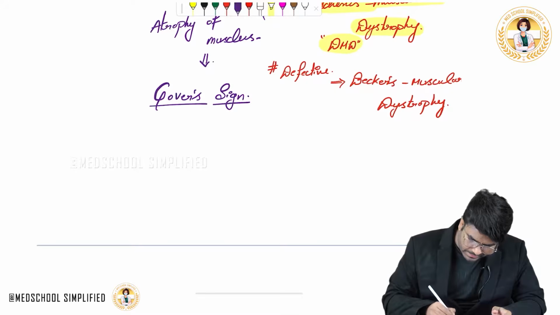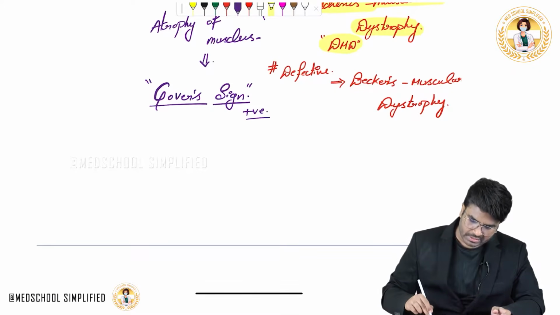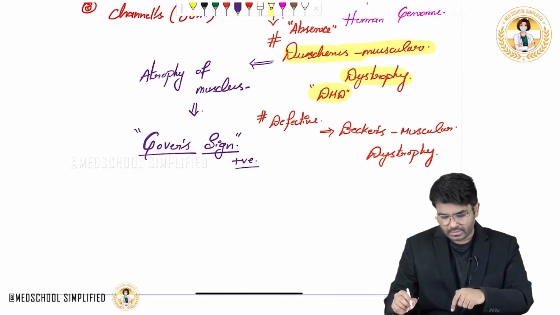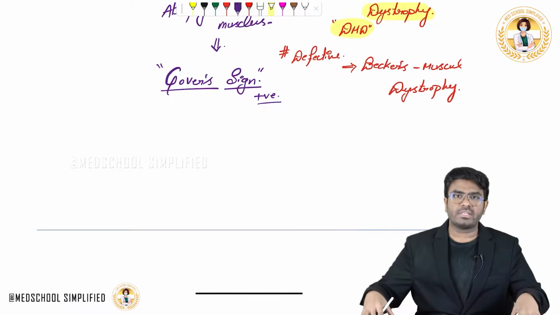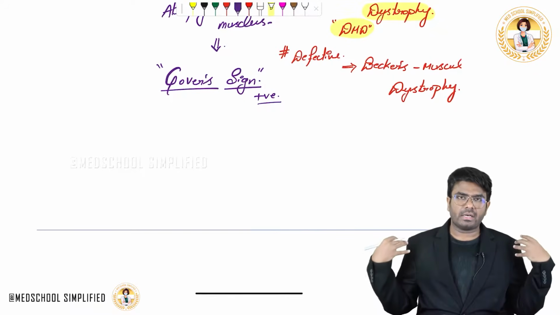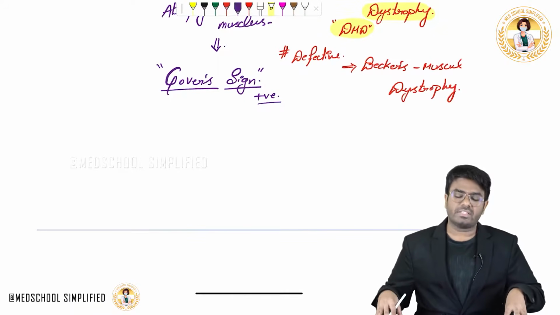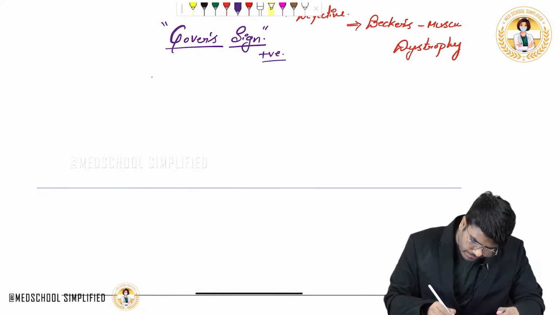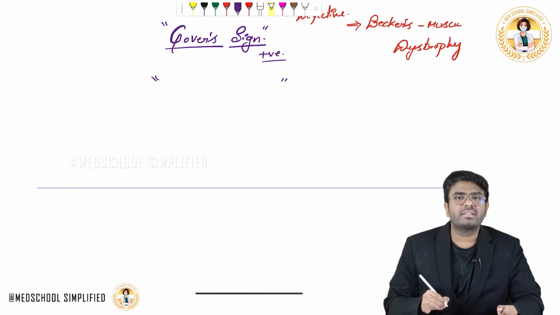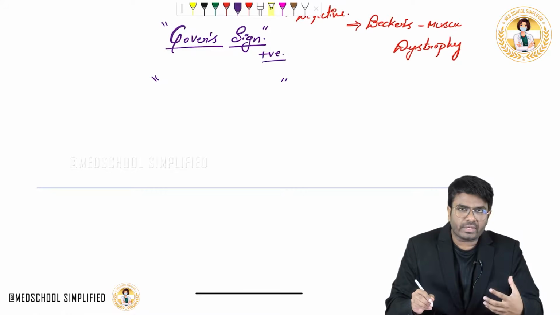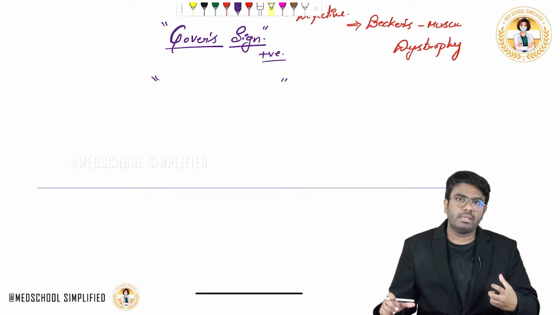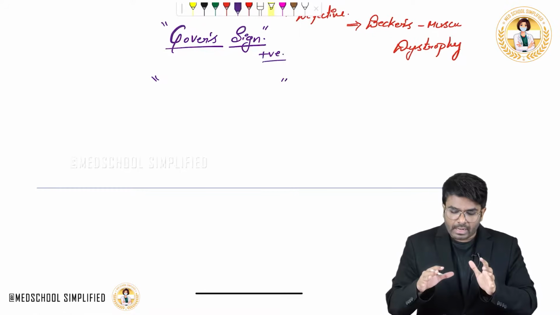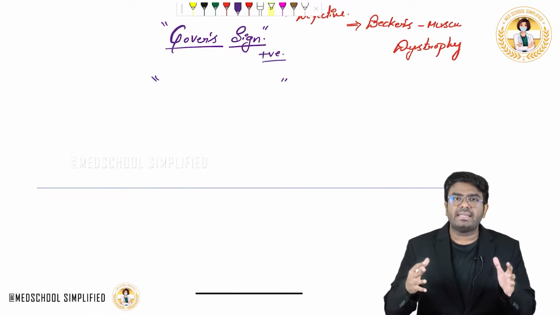Gower sign is going to be positive in Duchenne's muscular dystrophy, where the fellow is using all his four extremities, all upper limbs and lower limbs, to lift his body up. And as integration part, here itself I am telling you, the muscles are getting atrophied, especially in the legs, in the calf region. The muscles are totally atrophied, and in the place of the muscles, fat is getting deposited.